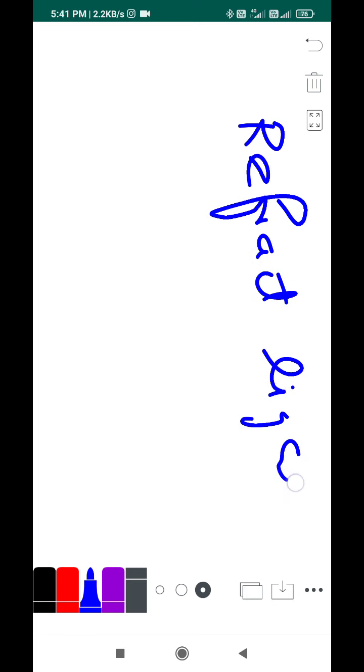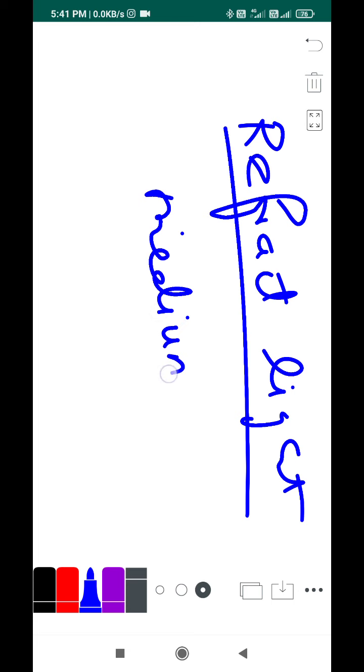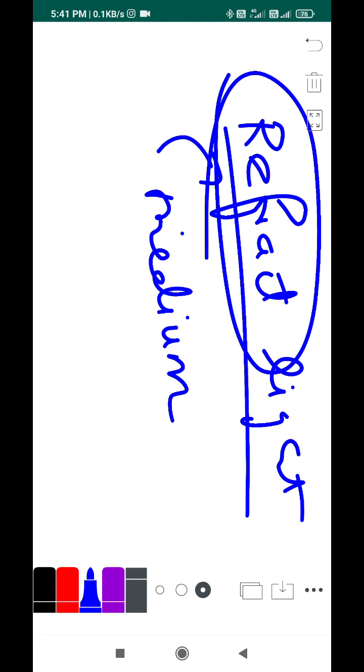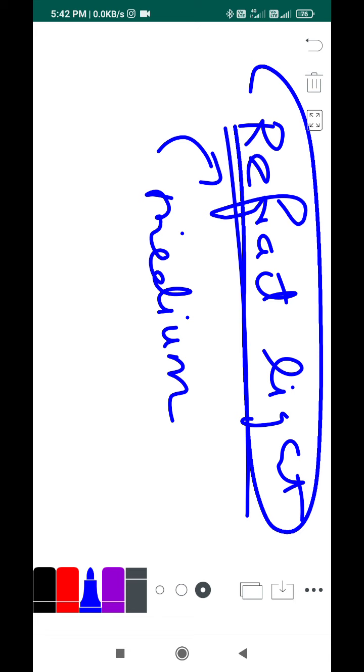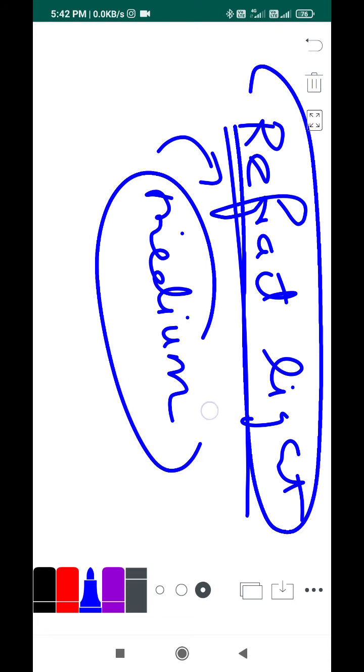In order to refract light, we need a medium. Scattering is something related to refraction only. You know what refraction is, the bending of light rays, right? We have seen this before. To refract light, you need a medium. It can be anything, but it should be a transparent medium.